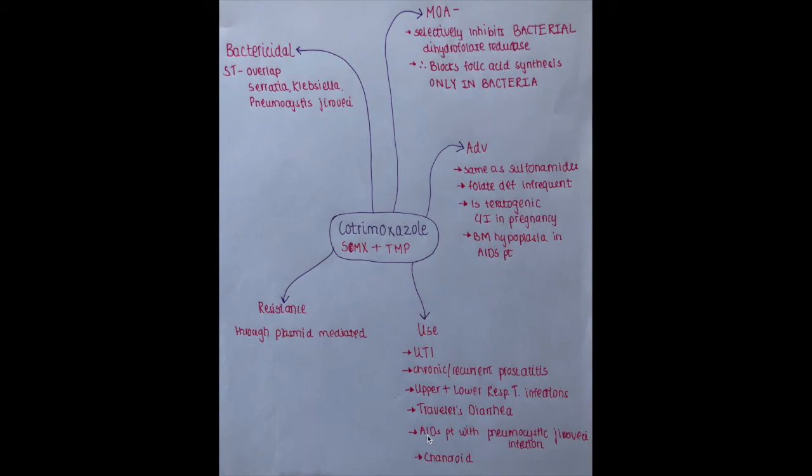It is also administered to AIDS patients who have an infection with Pneumocystis jirovecii. It is also used in chancroid. Chancroid is ulceration with swelling of lymph nodes in the groin. These are the uses of cotrimoxazole, and it is used very much these days. Resistance against cotrimoxazole can be developed only through plasmids. So these are all the important points that you need to know about cotrimoxazole.